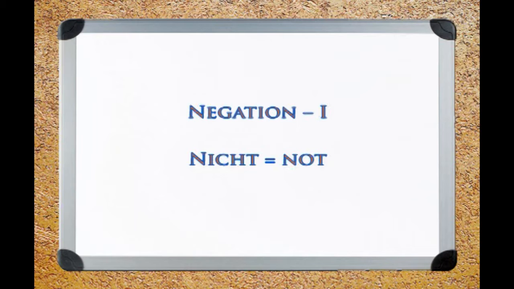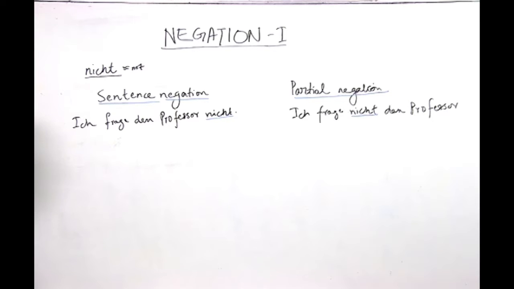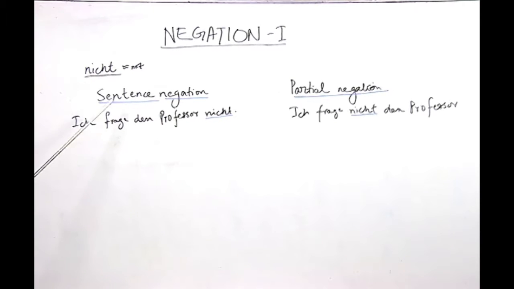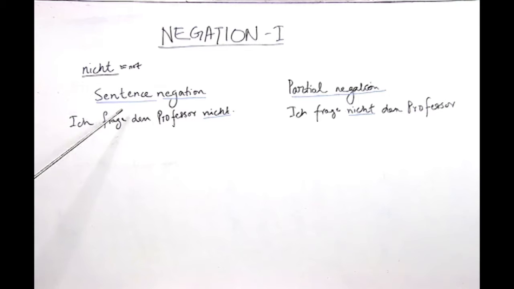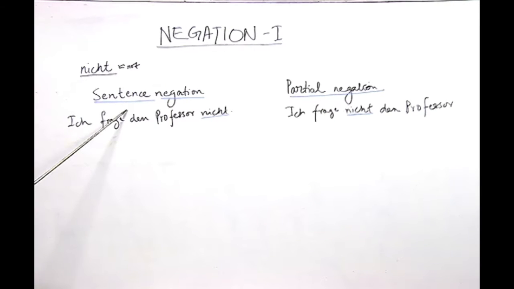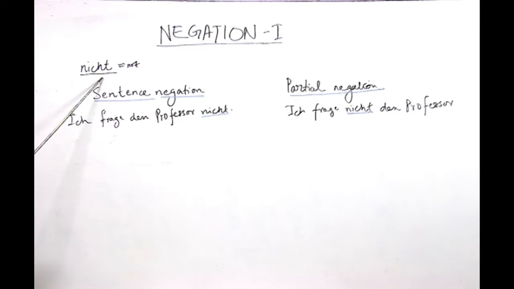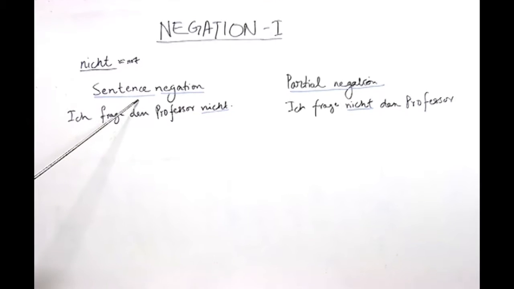For example, in English we use sentences like I am not coming, are you not going, I am not eating, I cannot go, I don't want to go. So, these are examples of negation where you negate or don't carry out a task. In the same way, in German also there are different kinds of negation. Here we are focusing on the two main aspects of negation, including the word nicht, which is the sentence negation